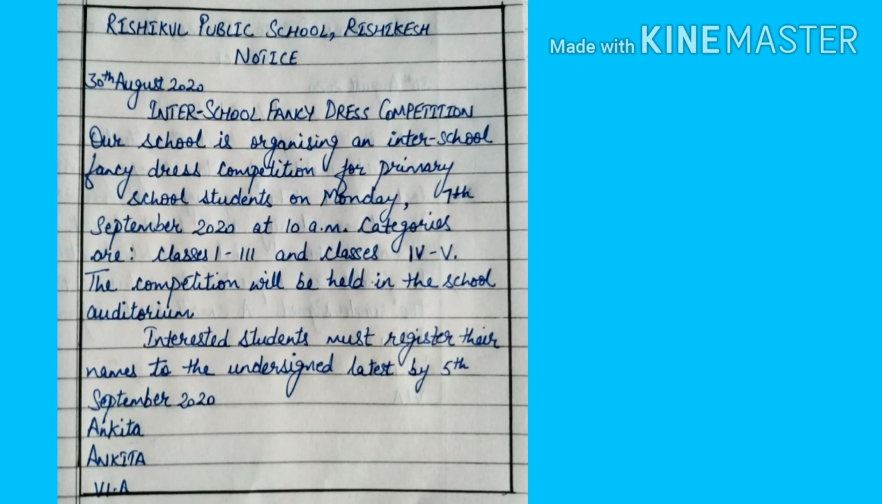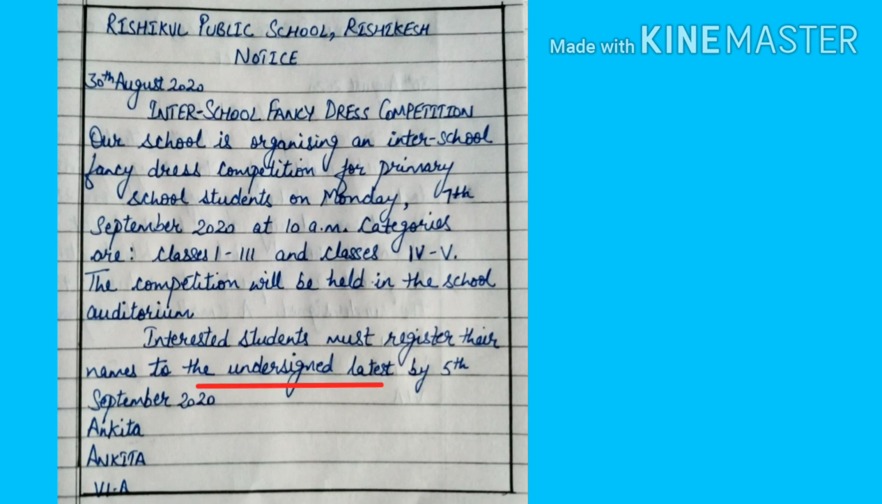As you can see here, what is being organized? An inter-school fancy dress competition is being organized, and for whom? For primary school students. When? On Monday, that is 7th September 2020 at 10 a.m. And who is eligible? The students from classes 1 to 5 are eligible, and there are 2 categories: category 1 for students of classes 1 to 3 and category 2 for students of 4th and 5th. And the last W is whom to contact.